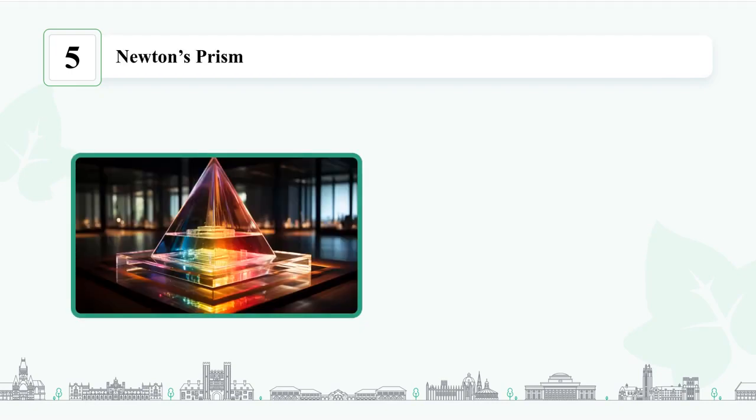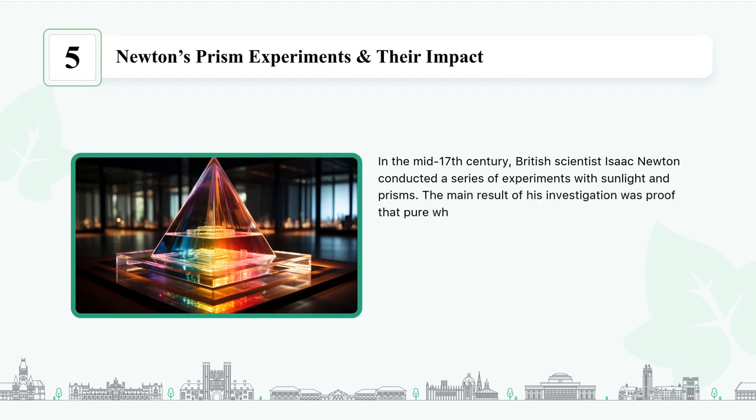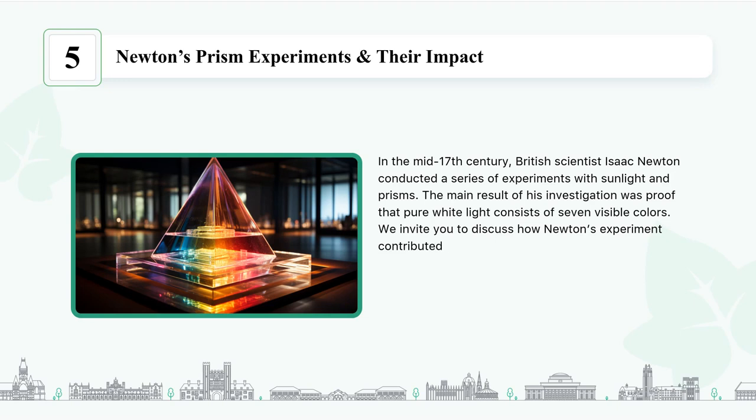Newton's prism experiments and their impact. In the mid-17th century, British scientist Isaac Newton conducted a series of experiments with sunlight and prisms. The main result of his investigation was proof that pure white light consists of 7 visible colors. We invite you to discuss how Newton's experiment contributed to developing the theory of colors and the modern understanding of light.